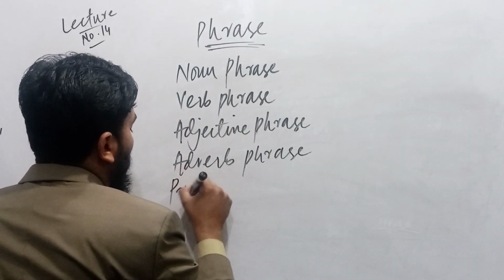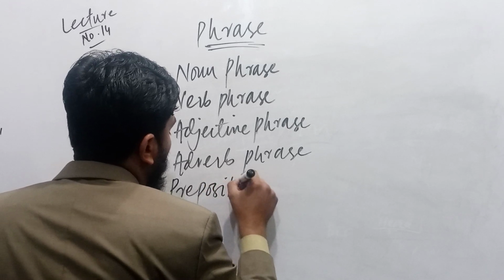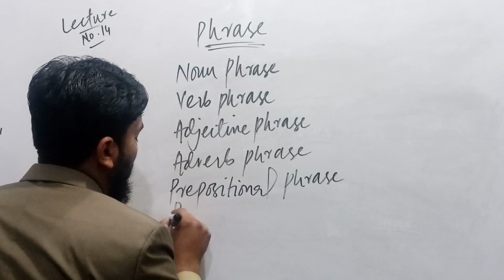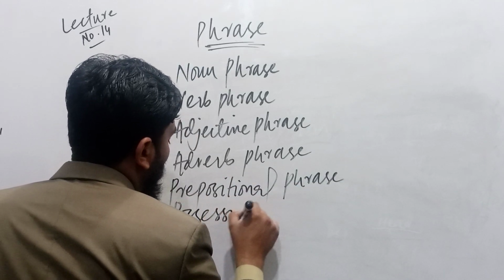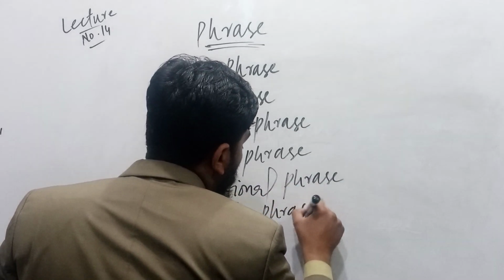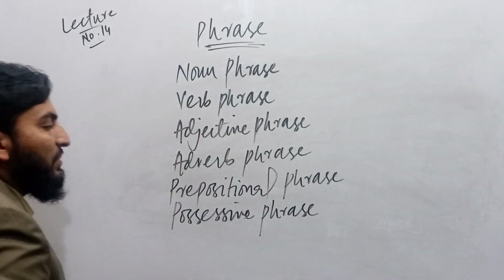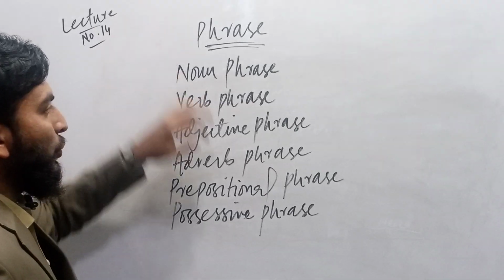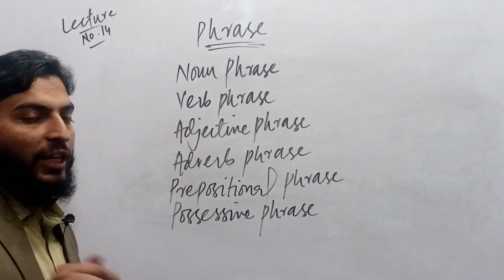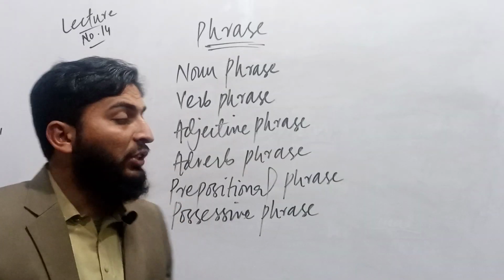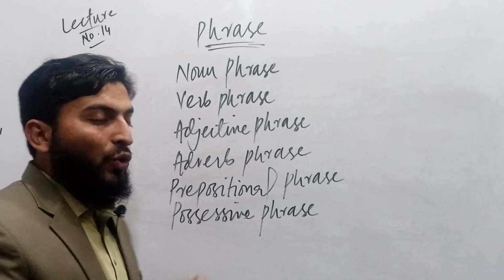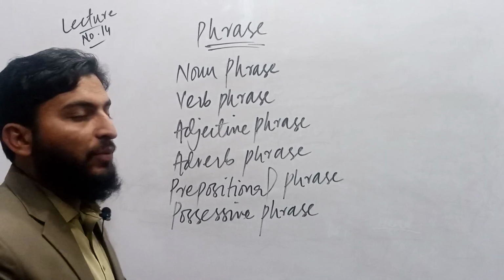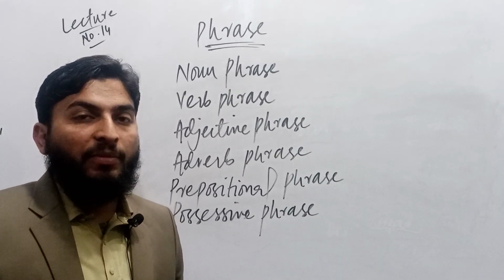Fifth is a prepositional phrase. Sixth is a possessive phrase. There are 6 types, but sometimes we also place another phrase in noun phrase, that is gerund phrase. Then in adjective phrase, we place another category called participial phrase. So these 2 types, hopefully, we will discuss in our coming lectures.